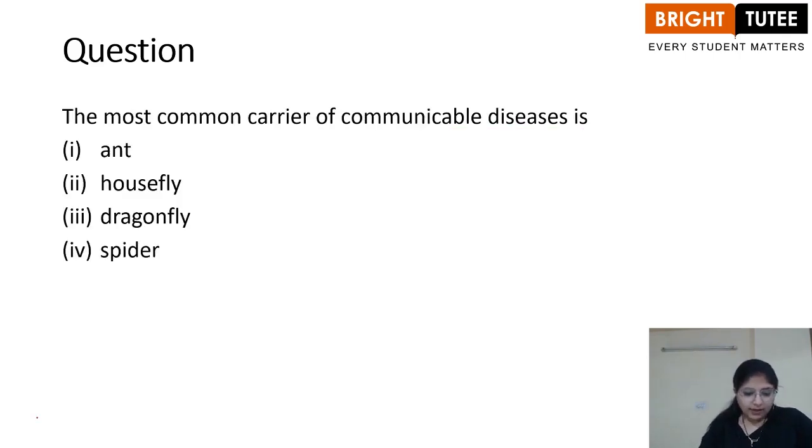The most common carrier of communicable disease is ant, housefly, dragonfly or spider. So housefly is the most common carrier of communicable diseases.